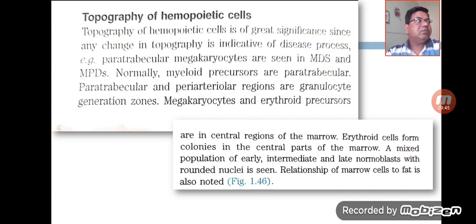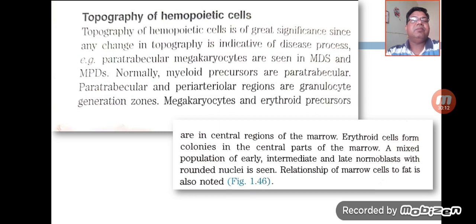The topography of the cells is very important: the presentation or location of different types of cells, especially the myeloid cells, the erythroid cells, and the megakaryocytes. Their topography is basically noted, and most of the time a change in the topography of these cells indicates the disease process.